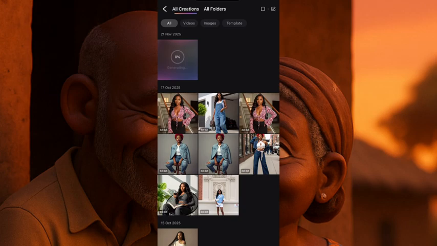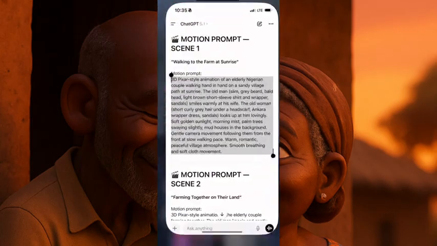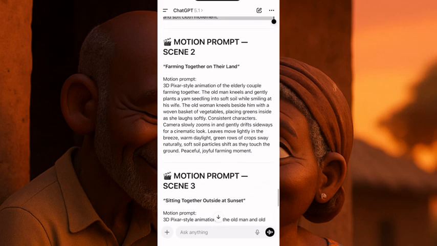So I'll do this same movement for all the videos. This is the first one. While this is loading, I'll go back to ChatGPT. Okay, I'm showing you guys step by step because I don't want you to miss anything. Now I'll copy the second scene.